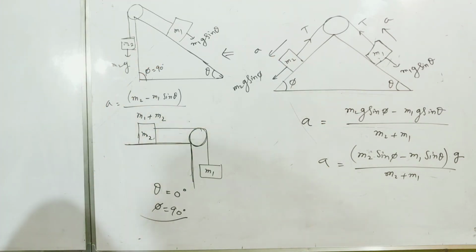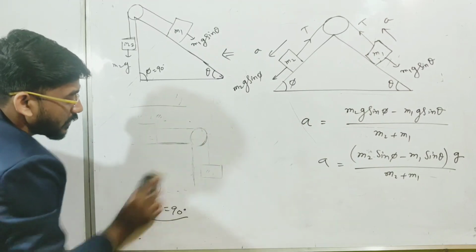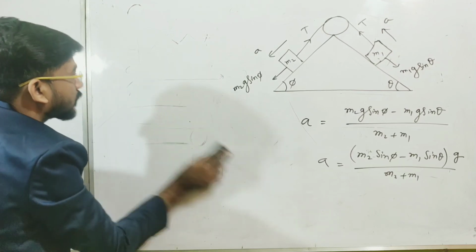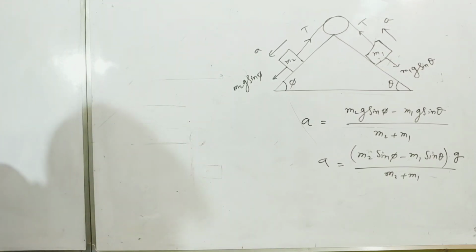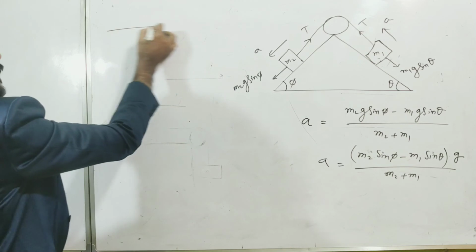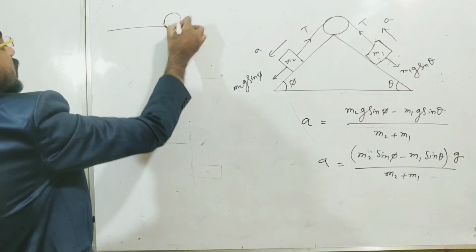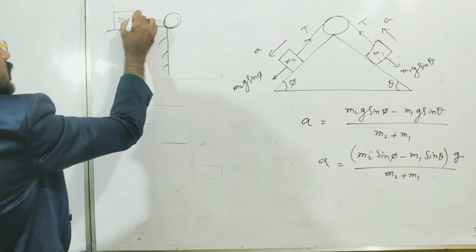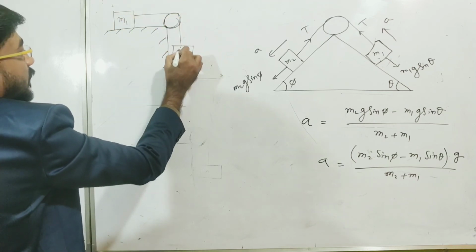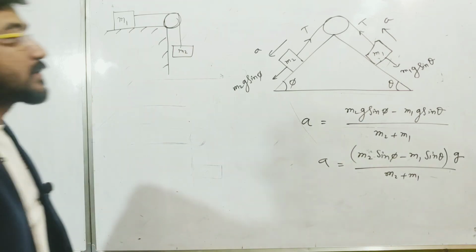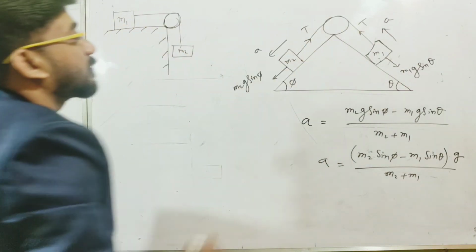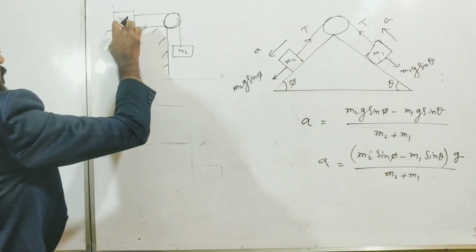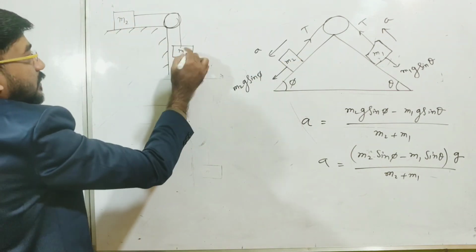Let me explain it more clearly, I think the thing will not be clear to you. What was our system previously? Previously our system was like this. Here I have taken mass m1, that was the problem, and here I have taken mass m2. But here you can see this side the mass is m1 and this side the mass is m2. So I should replace this as m2 and this as m1.